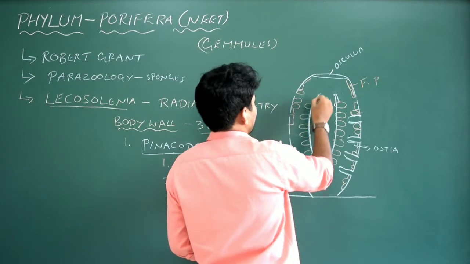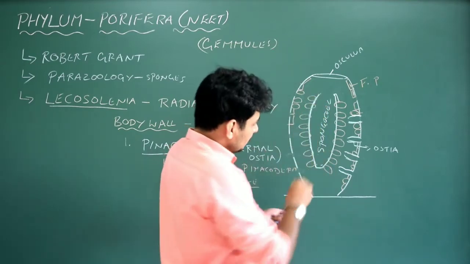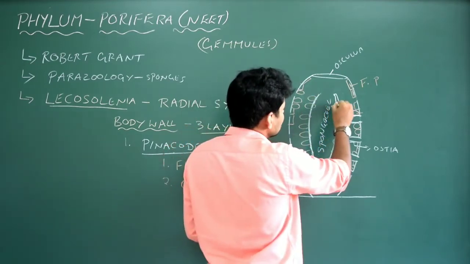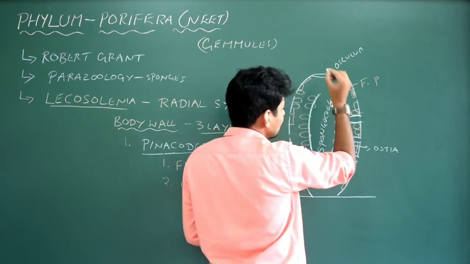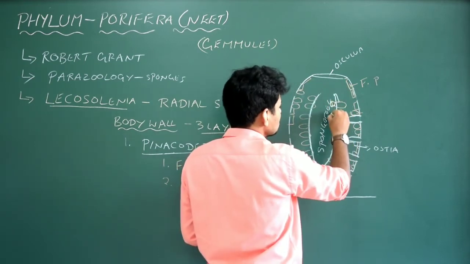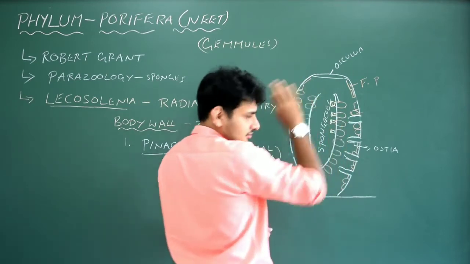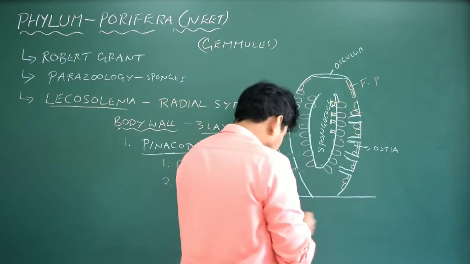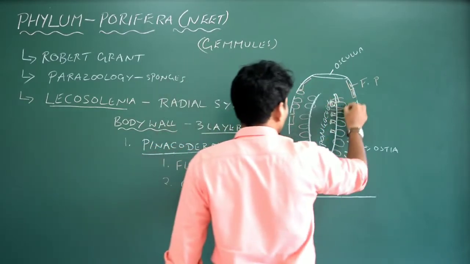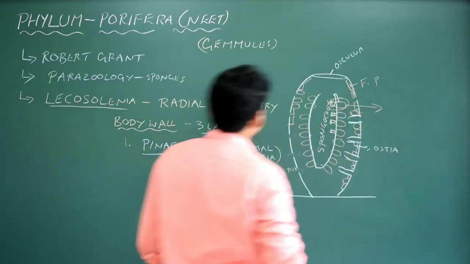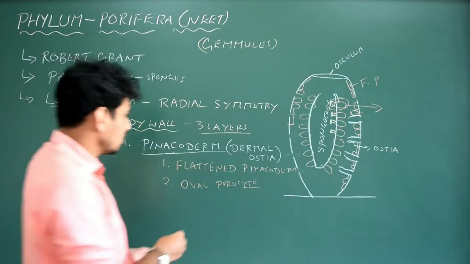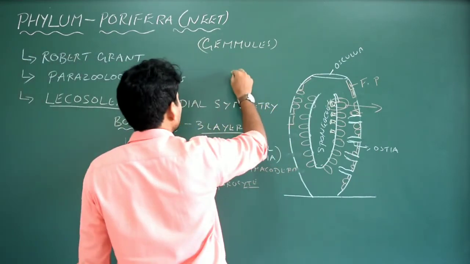Easy, right? Now this particular cell opens like a funnel. It looks like a funnel which opens into the spongiocele, like this. You can draw if you want. So if I draw the diagram, just pull out one cell which is making the lining of the spongiocele and draw the diagram here, it looks like this.